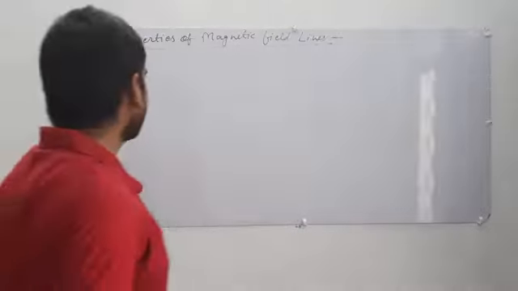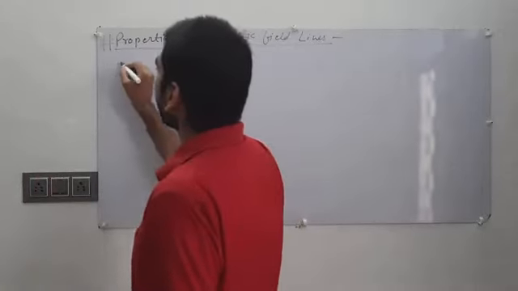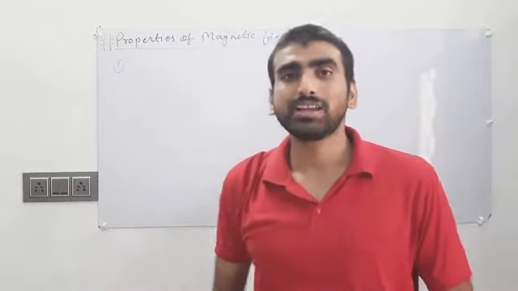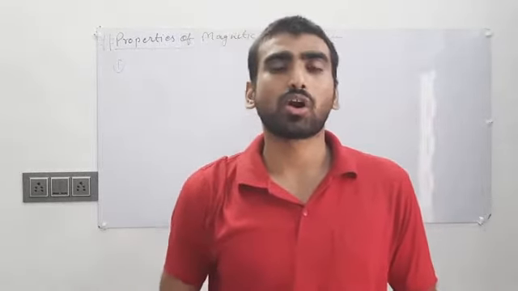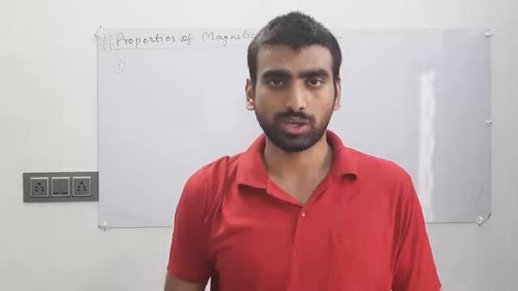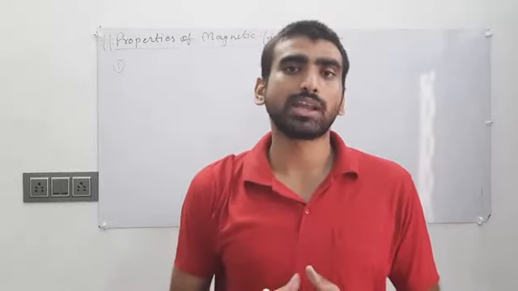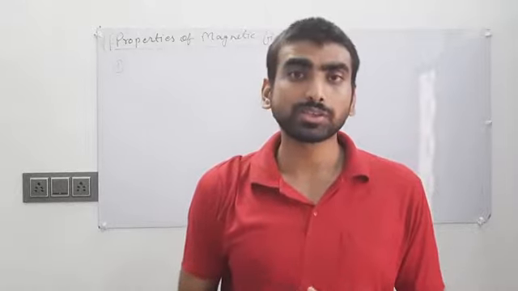Now, the first point is magnetic field lines make a continuous closed loop. Remember always, magnetic field lines make continuous closed loops.